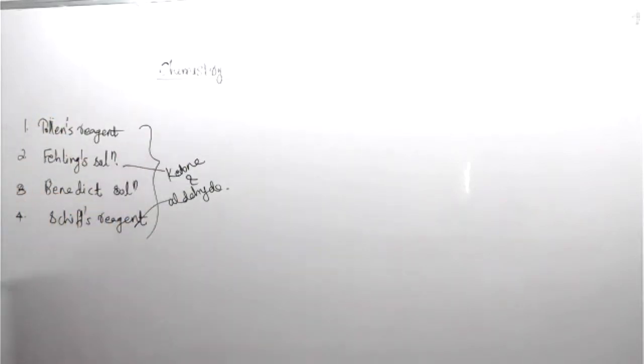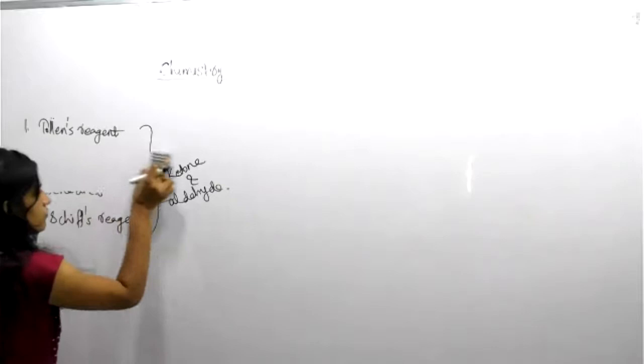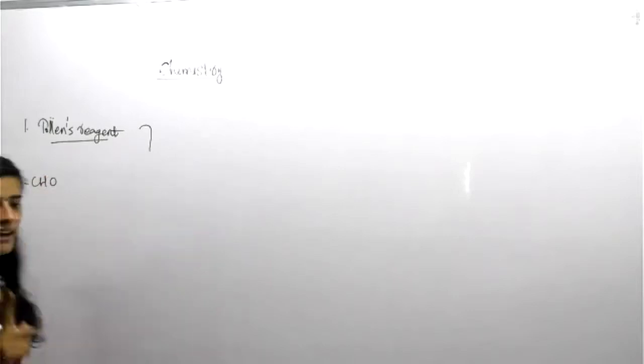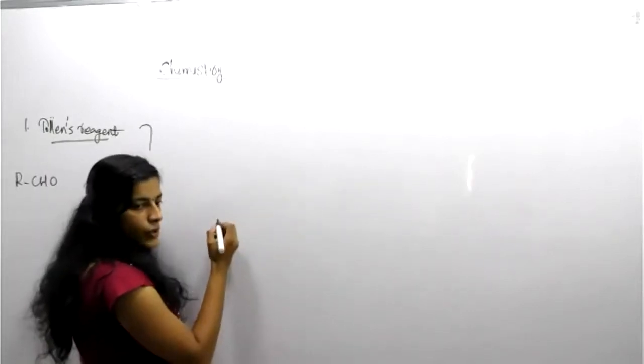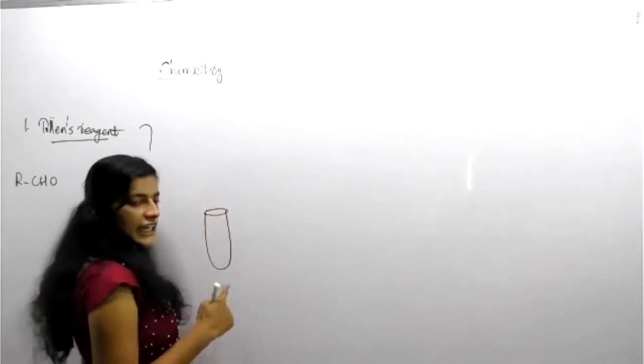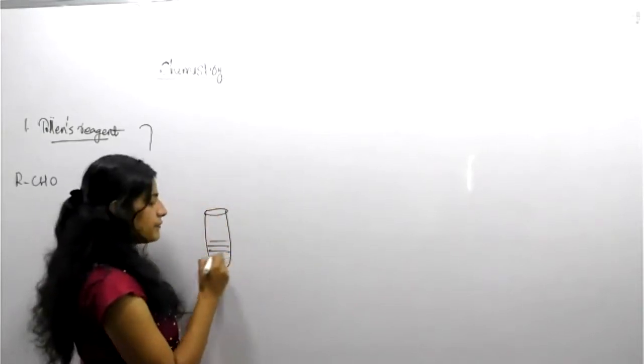Tollens reagent, you need to memorize. What is the reagent and how is it formed? First one is Tollens reagent. Here, what happens? Suppose we have a test tube with an unknown solution.